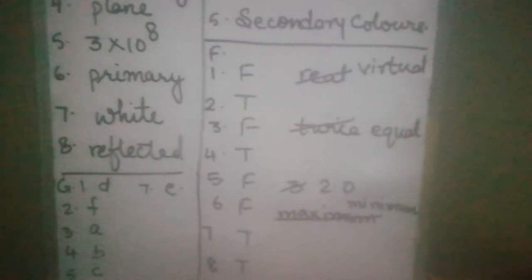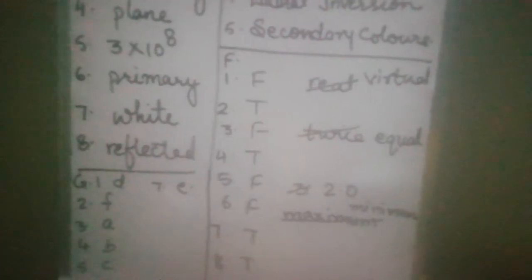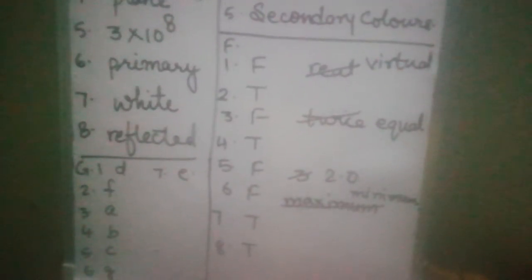It is false. To make it correct, cut twice and write equal. Fourth question, image formed by a plane mirror is as much behind the mirror as the object is in front of it. It is true. Fifth question, speed of light in glass is 3 into 10 raised to power 8 meter per second. It is false. Cut 3 and write 2.0. Sixth question, speed of light is maximum in diamond. It is false. Speed of light is minimum in diamond.